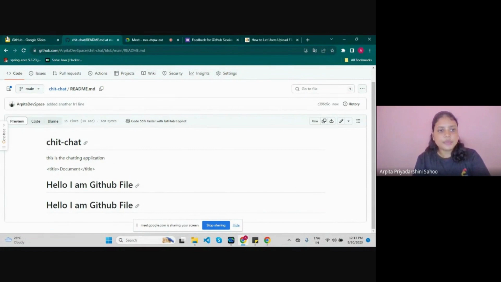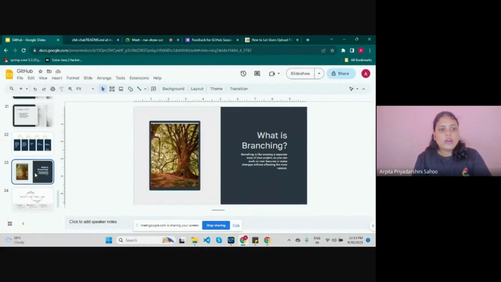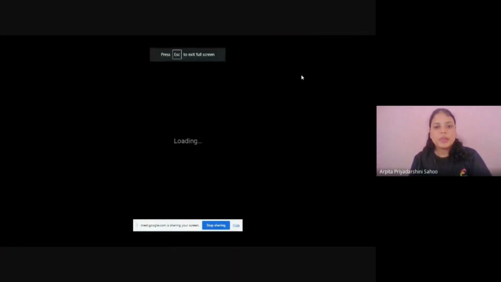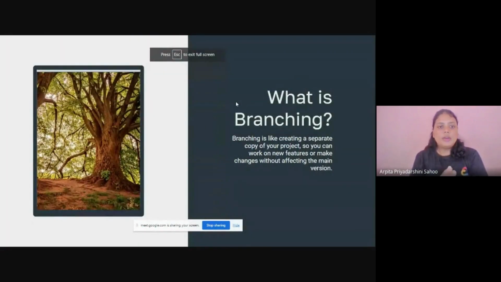Okay, so now we can see what branching is. Branching is like creating a separate copy of your project so you can work on features or make changes without affecting the main version.